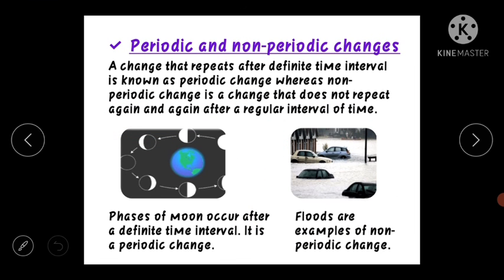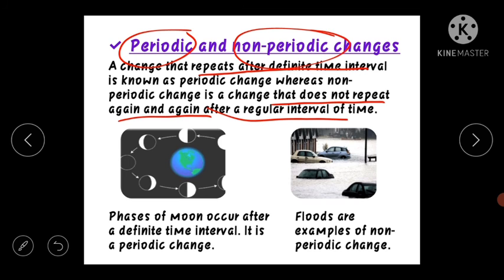Then comes the periodic and non-periodic changes. The changes which occur periodically at a particular time interval are known as periodic, and the changes for which no time is mentioned, meaning there is no regular interval, are non-periodic. A change that repeats after a definite time interval is known as a periodic change, whereas a non-periodic change is a change that does not repeat again and again after a regular interval of time, like floods and earthquakes. These kinds of changes don't occur regularly.